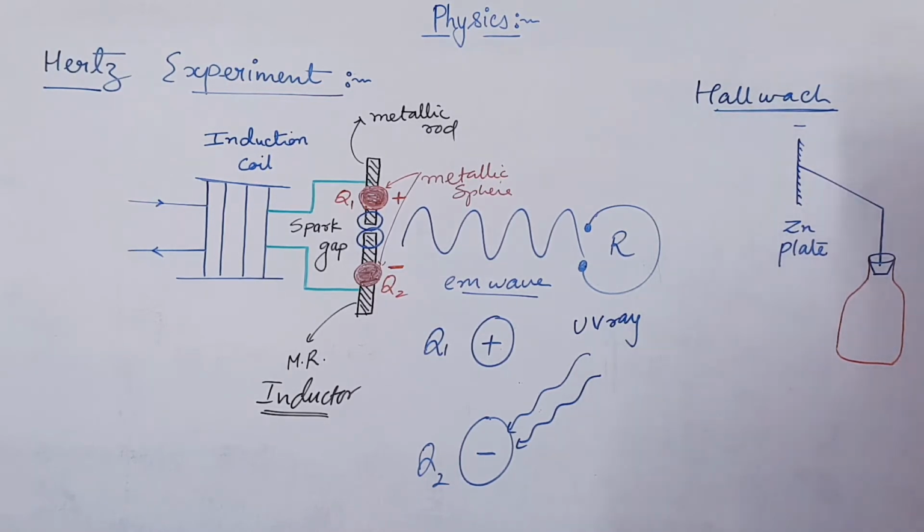So let us say this is that electroscope, and here we have connected gold foil to this end of the rod.